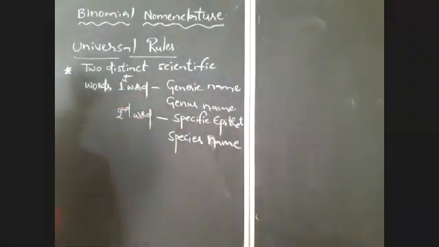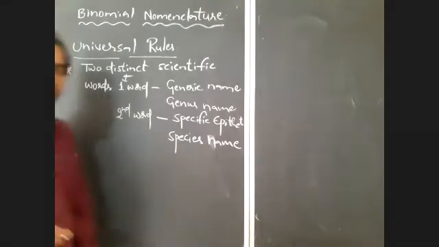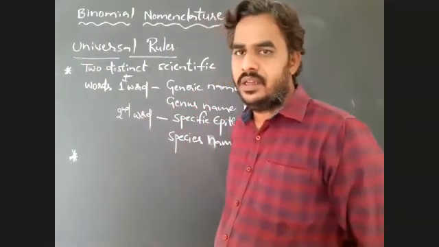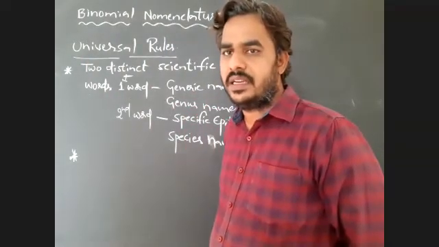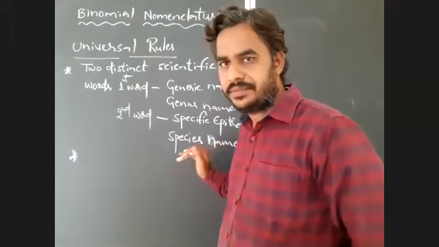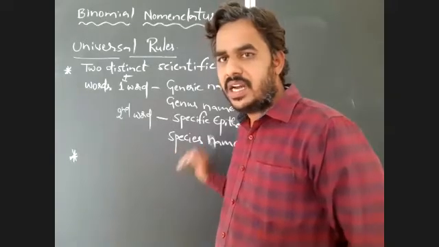In these two, the generic name and the specific name, the generic name is a noun. Generic name represents the noun, but the specific epithet is an adjective.